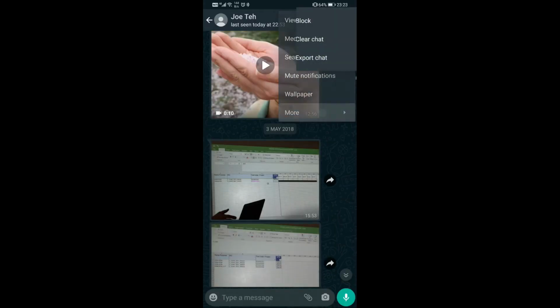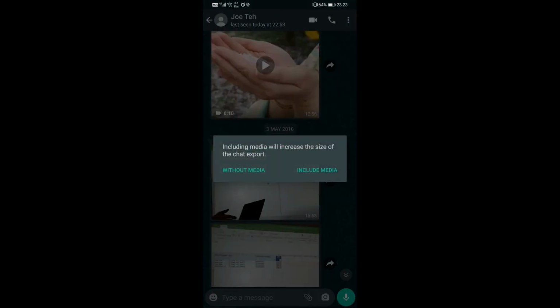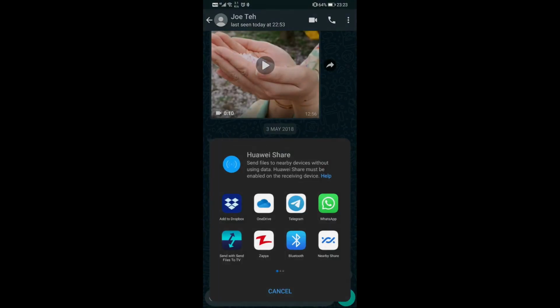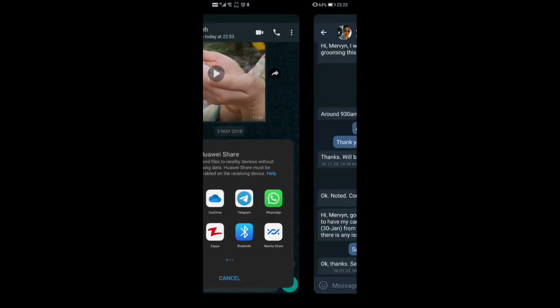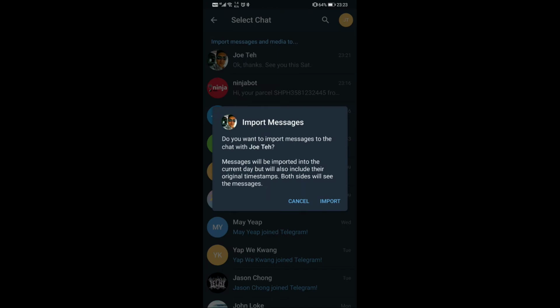I want to transfer everything, since 2016 until now. So I export, include the media, and I want to go to Telegram. The same thing, I go to this chat and import.